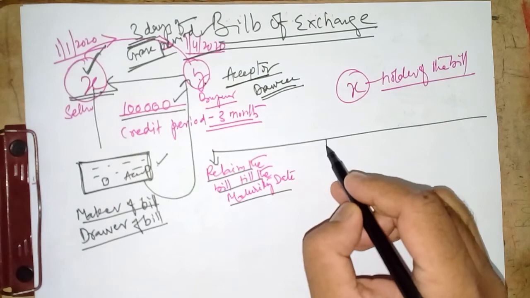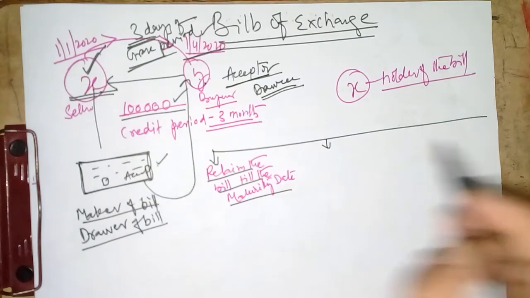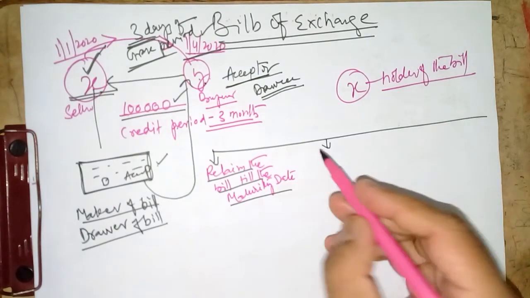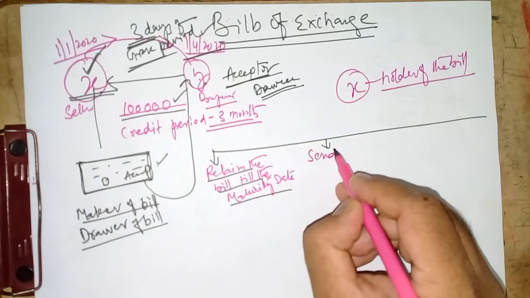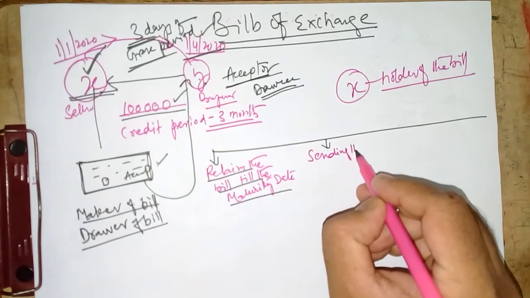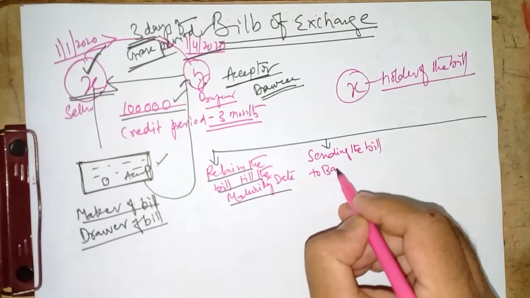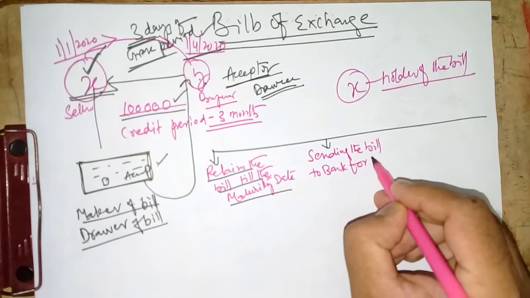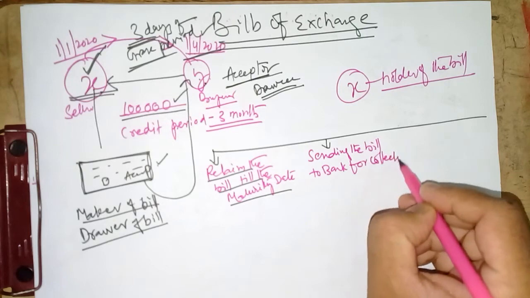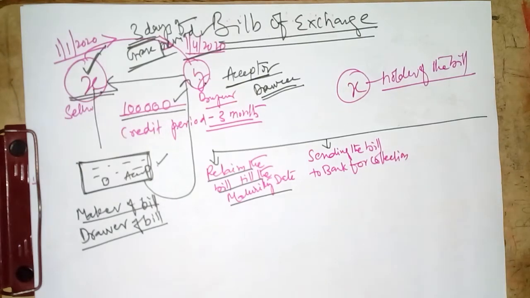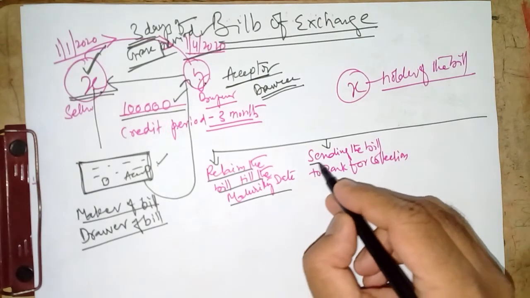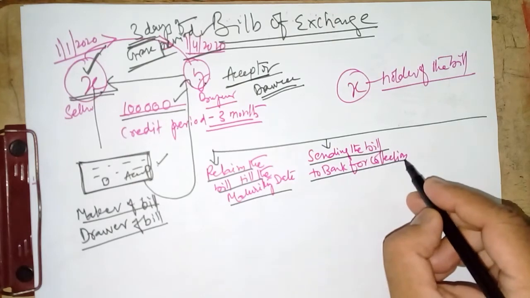And second, sending the bill for collection, in the sense what? Sending the bill to bank for collection. In the sense what? The X can send the bill to bank.